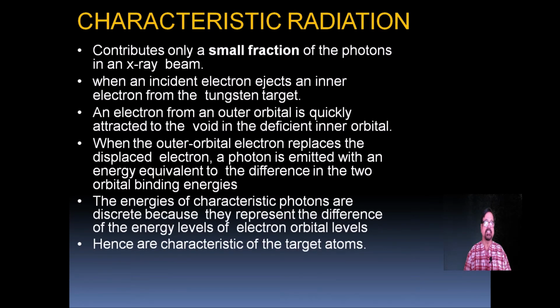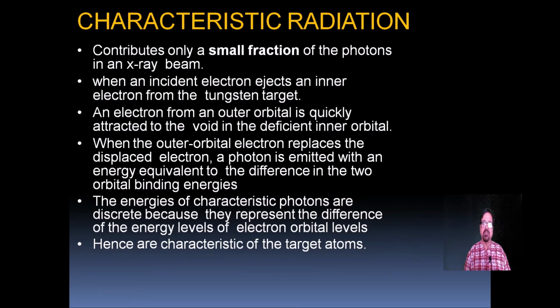Now coming to characteristic radiation. Characteristic radiation contributes a small fraction of the photons in an X-ray beam. When an incident electron ejects an inner electron from the tungsten target, an electron from the outer orbit is quickly attracted to the void in the deficient inner orbit.